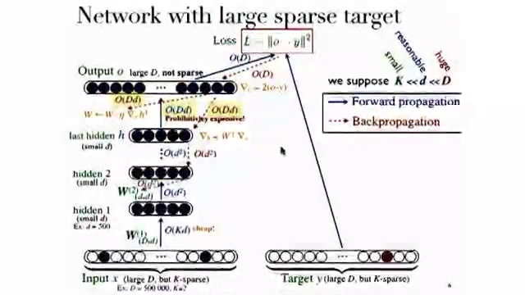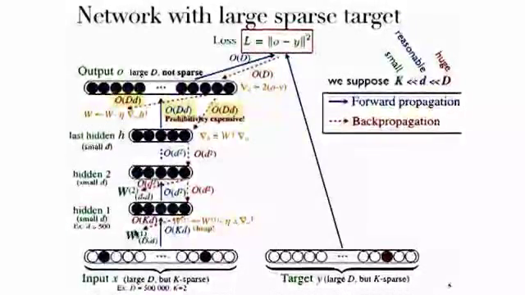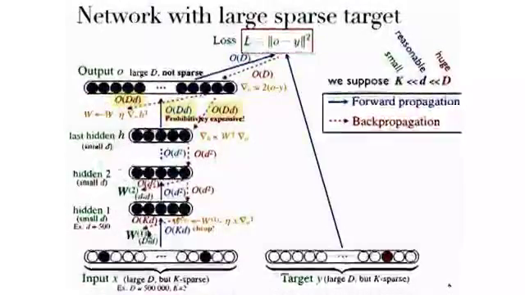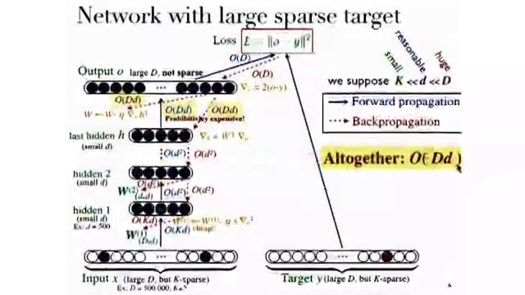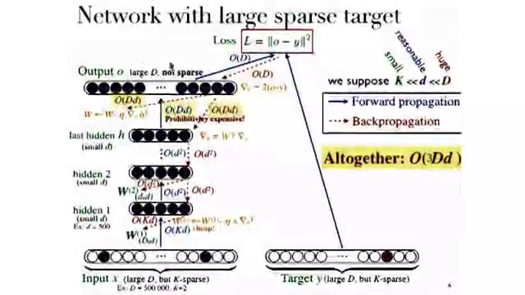This is all simply O of d square. Same for the updates of these d by d matrices. And once we get back to that input, updating this big D times small d matrix is cheap, because it's a rank 1 update with this sparse input vector. Okay? So contrary to what happens here for updating the output matrix, updating here the input matrix is very cheap. Right. But altogether, this is a big D times small d operation with big D huge. Okay? Actually, I'm using a little bit of notation. It's 3 big D times small d, which are these 3 operations here. So we're going to concentrate on what's going on here at that output layer.